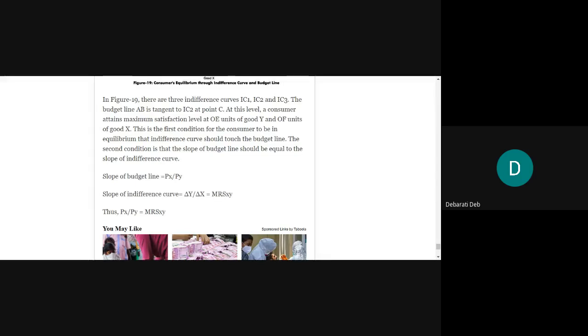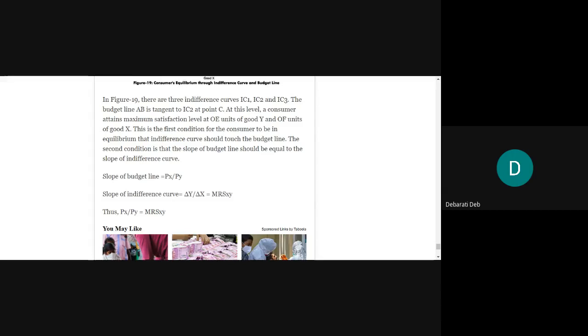Slope. Now, what is the slope of budget line? We have calculated it yesterday. We have seen how to calculate the slope of a budget line. This is given by Px by Py, that means price of good X by price of good Y. And slope of indifference curve is calculated by del Y by del X, which is also called the marginal rate of substitution of X and Y. Right? This we have calculated.